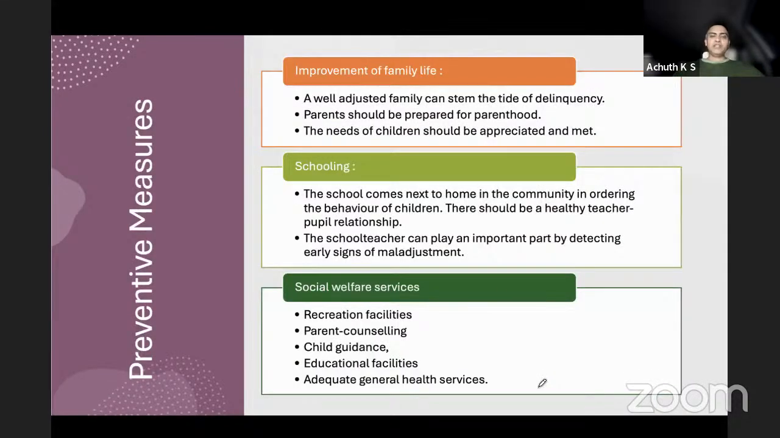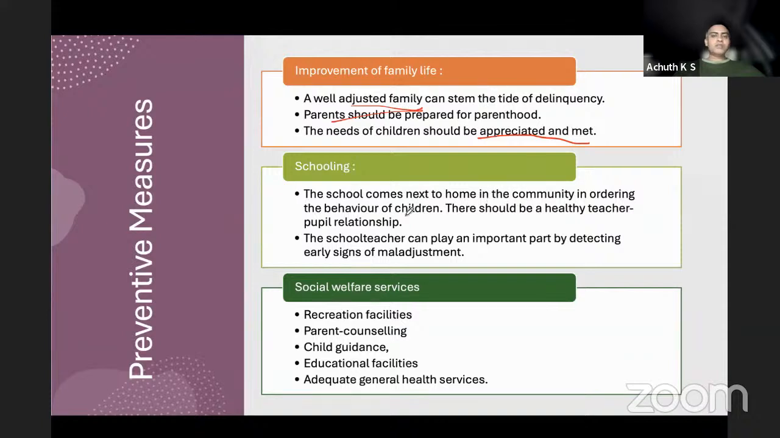How do we prevent this? This can be prevented by a well-adjusted family, and parents should be prepared for parenthood. The needs of children should be appreciated and met, not all the needs, but as per the requirement and the affordability, and they should be made to understand the affordability.